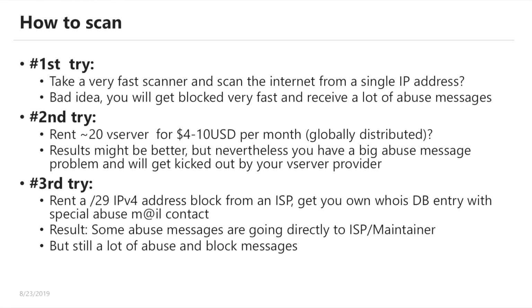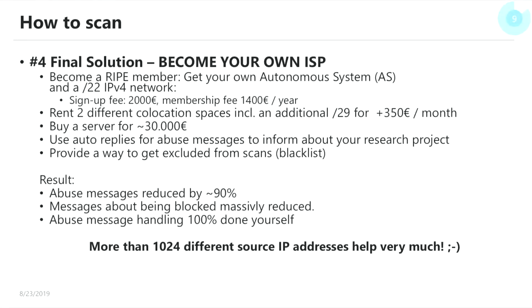Well, in the end, we managed a lot of abuse messages on our own, but in the end it was too complicated to get into discussions with the ISP. So the final solution is we got our own ISP. So we become a RIPE member and get our own autonomous system, a complete /22 network. This means 1,024 IP addresses. Sign-up fee is approximately 2,000 euros. Membership fee is about 1,400 bucks.